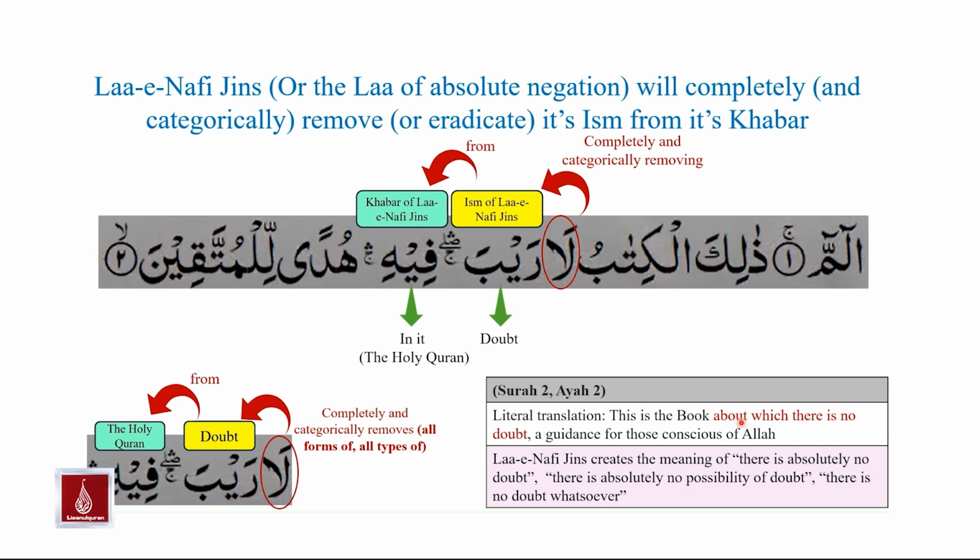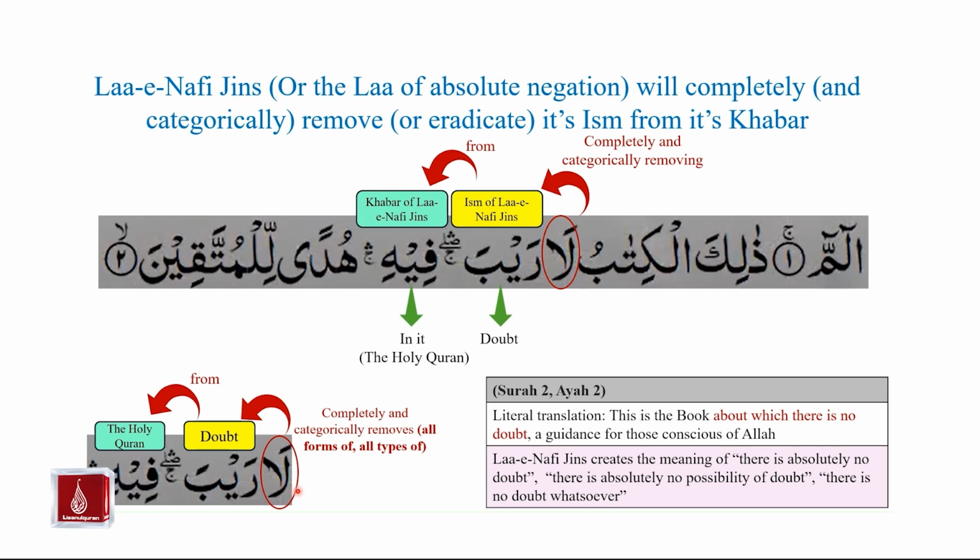But if we are to bring the true essence of Laa-e-Nafi jins into the translation, we will get a meaning on the lines of, there is absolutely no doubt, there is absolutely no possibility of doubt, there is no doubt whatsoever in the Holy Quran. So by using Laa-e-Nafi jins, we are able to create that meaning of absolute negation.